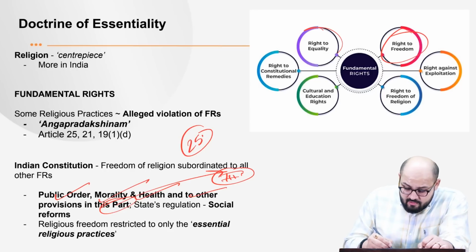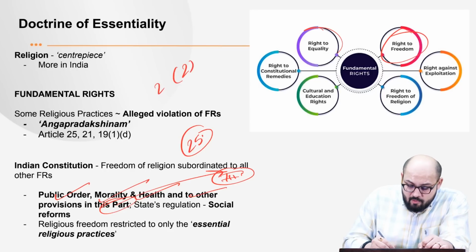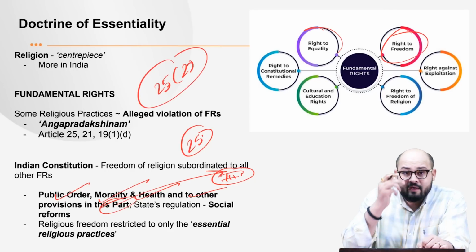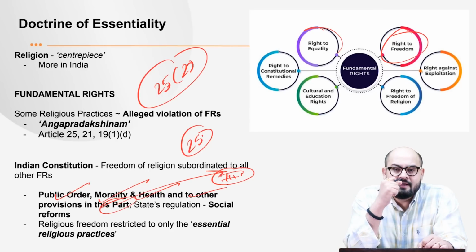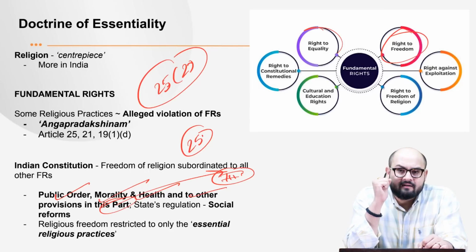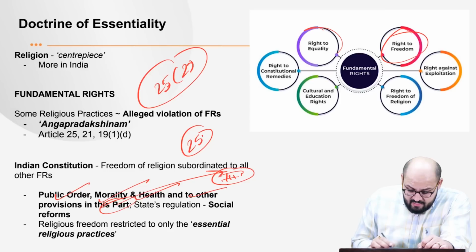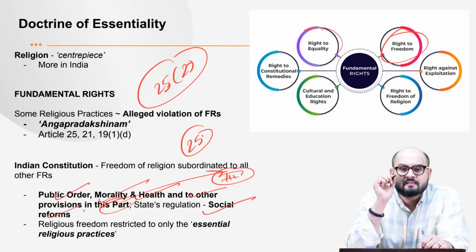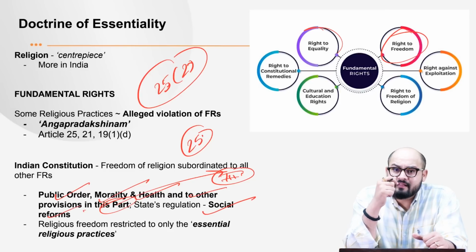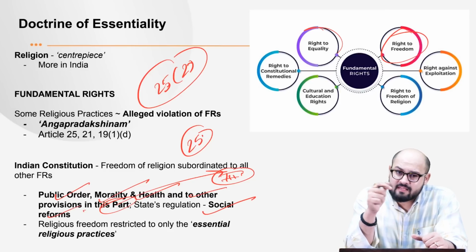Moreover, we have the second clause of Article 25, where it gives the authority to the state to regulate these religious practices in order to promote social reforms. So obviously, if the state feels that there is a need to intervene, the state can intervene.